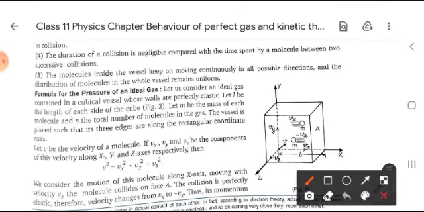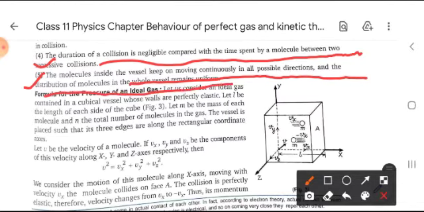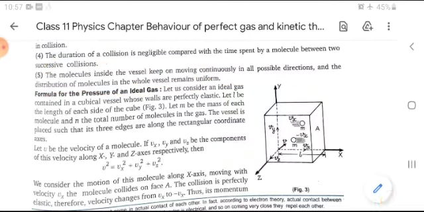Another point is the duration of collision is negligible compared with the time spent by a molecule between two successive collisions. And last, the molecules inside the vessel keep on moving continuously in all possible directions, and the distribution of molecules in the whole vessel remains uniform.